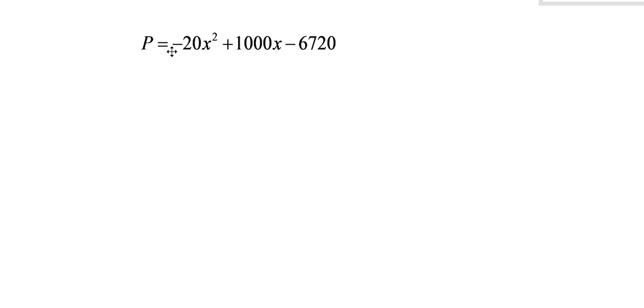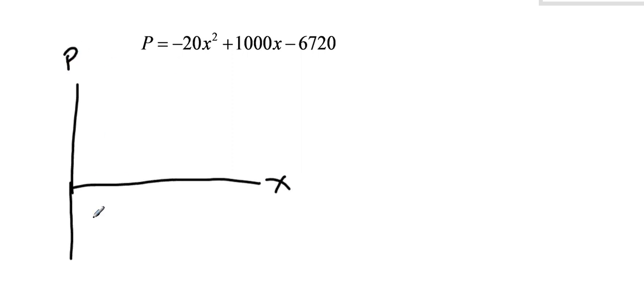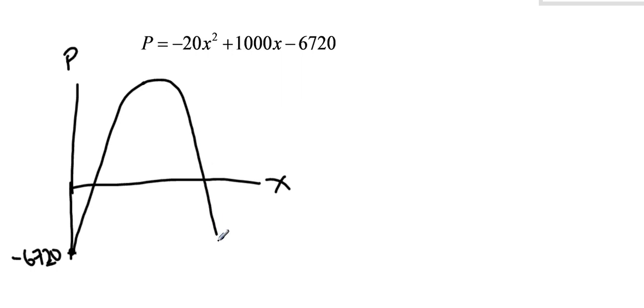What else do we know? We know that it's a negative parabola, which means that something like this is going to happen. So here's the selling price of the shirts. Here's profit, and we start down here at negative 6,720. So we start by losing money if we don't sell the shirts or we give them away. Then eventually we're going to sell them at a price that gives us a maximum profit. But then if we keep increasing the price, people are going to stop buying them, and presumably we'll go back down here. I don't know if we'll get any further down from here. Probably not. It's pretty hard to lose more money than what you've invested.